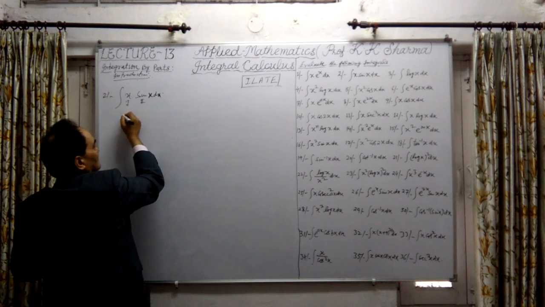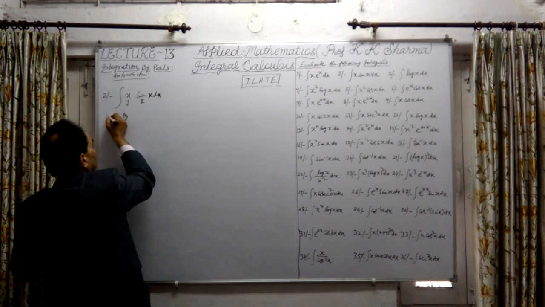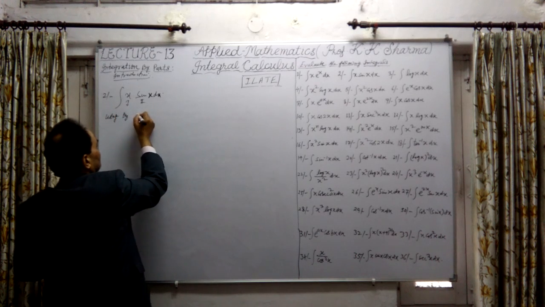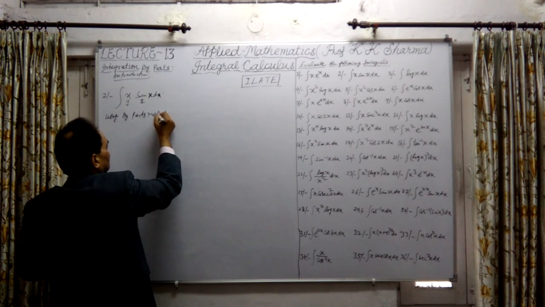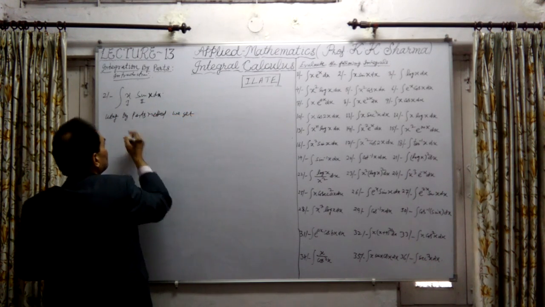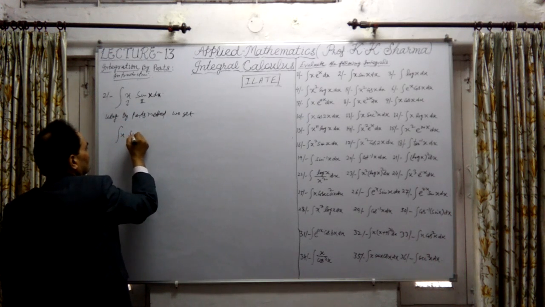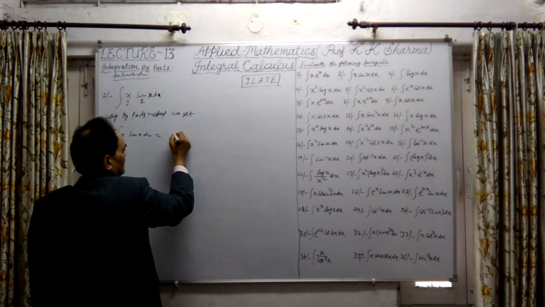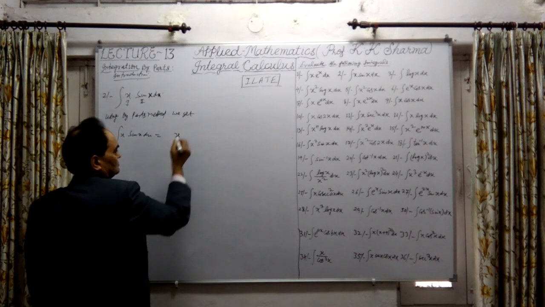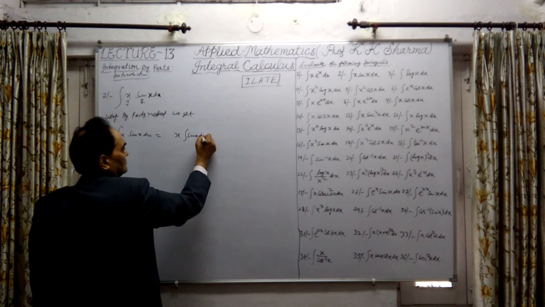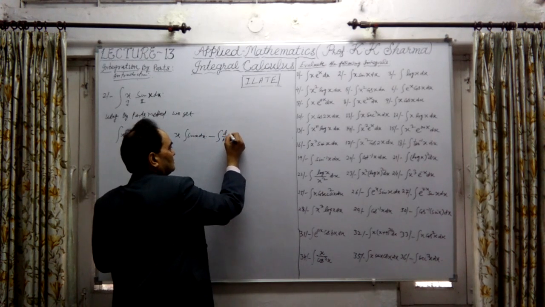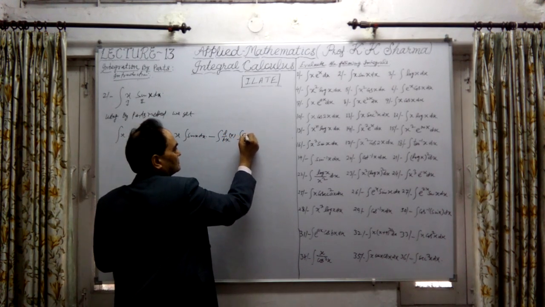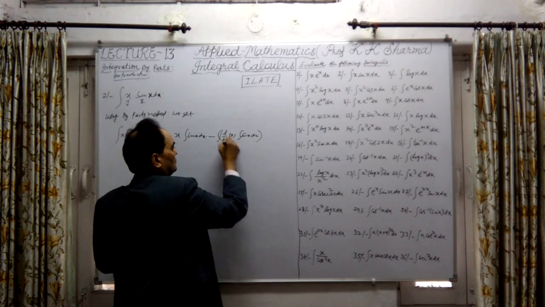So applying the bypass method, we get the integral of x sine x dx is equal to x, the algebraic function first as it is, into integration of sine x, the integration of the second function, minus the integral of the differentiation of the first function x into integration of sine x dx, whole dx.